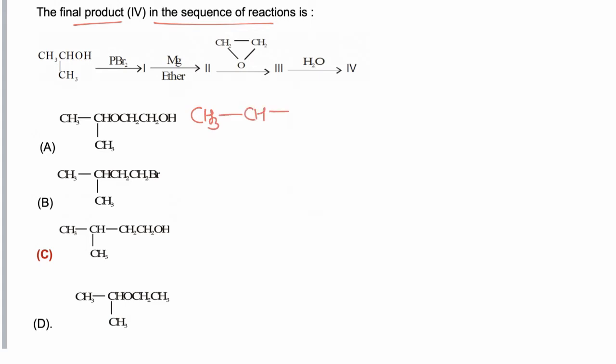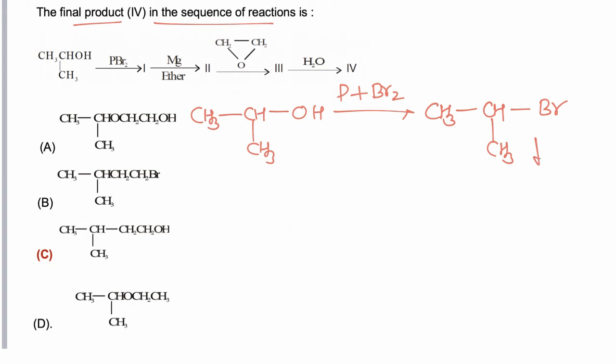Now this alcohol on reacting with red phosphorus in presence of bromine will form secondary alkyl halide as a product. So alkyl halide is formed, which on reacting with magnesium in presence of dry ether will form Grignard reagent. So Grignard reagent is formed.